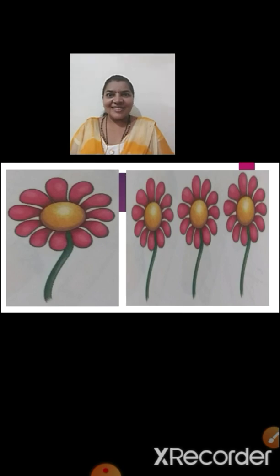Look at this picture, children. Yes, here to your left hand side we can see only one flower, and the right hand side we can see many flowers. So say one flower, many flowers.